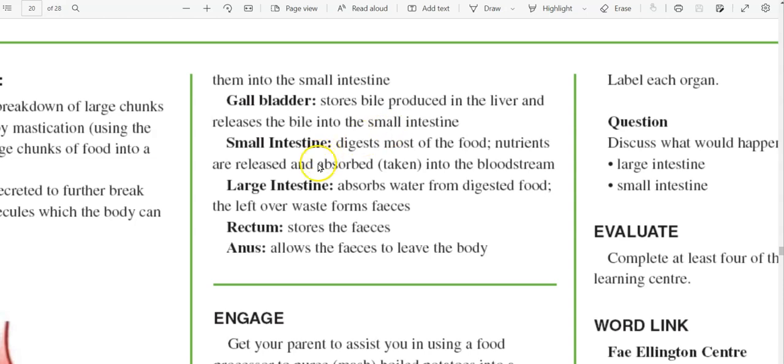Now, in the small intestine, this is where we see the digestion of most of the food, and the nutrients are released and absorbed, that is, taken into the bloodstream. The large intestines absorb water from the digested food, and the leftover waste form feces. The rectum stores the feces, and then the anus allows feces to leave the body.